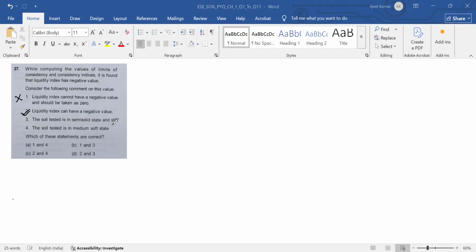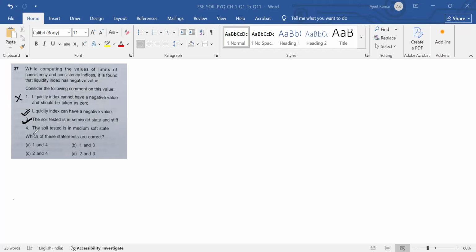If it has negative liquidity index, then the soil is in semi-solid state and stiff. Yes, this statement is correct.